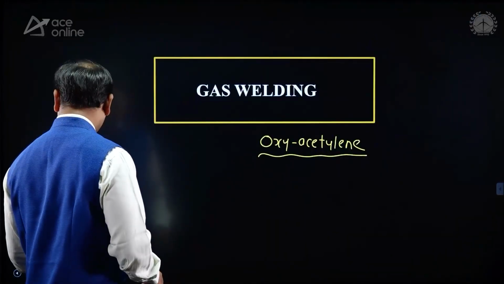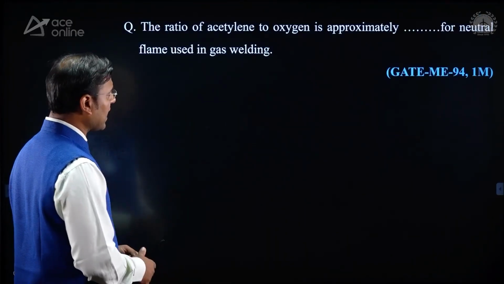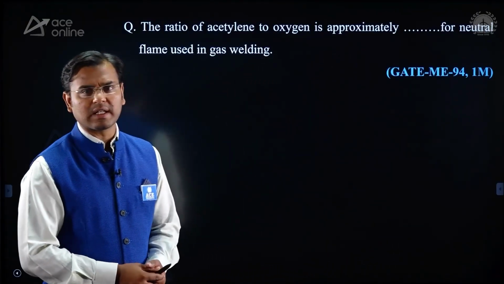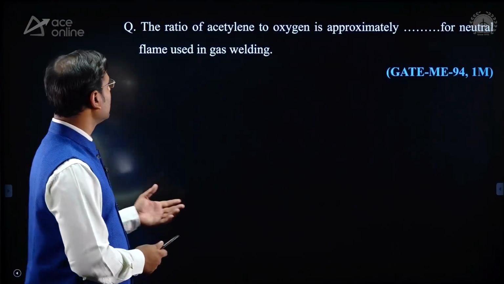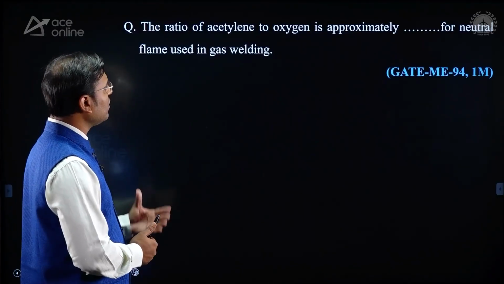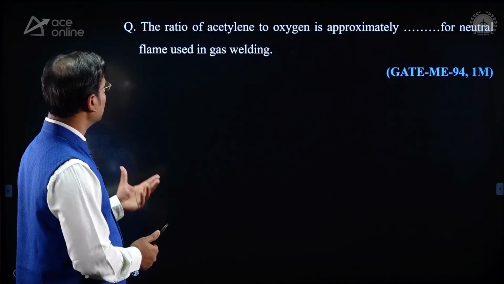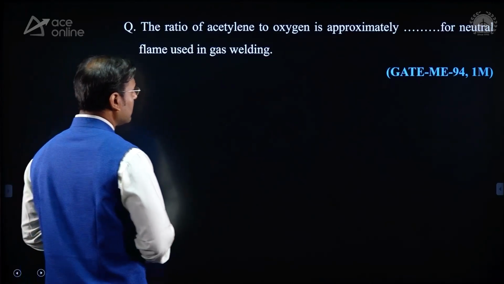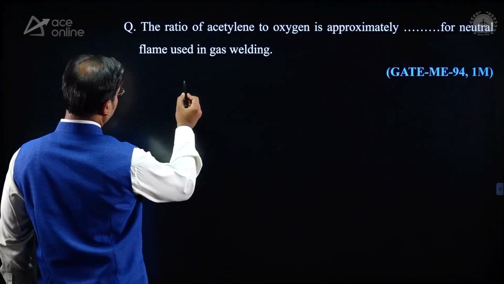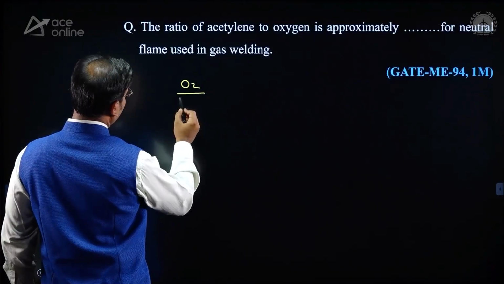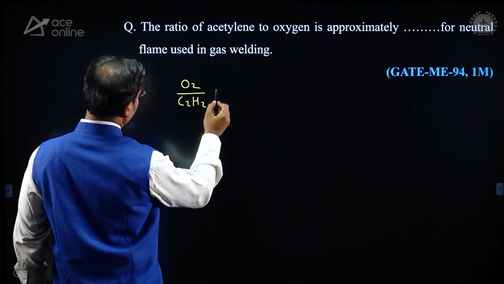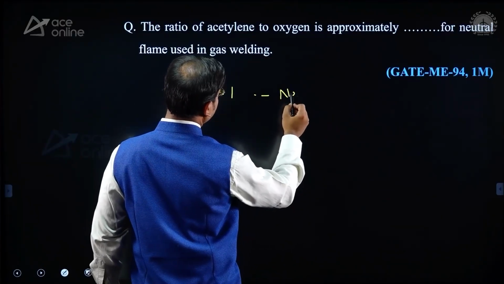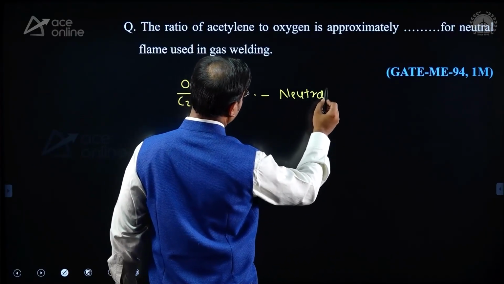Now see also the number of questions asked for GATE, mechanical as well as PI. This question is a very old question, GATE Mechanical 94, asked for 1 mark. What is the question? The ratio of acetylene to oxygen is approximately what for a neutral flame used in gas welding. There are a number of flames we are using in gas welding. O2 to C2H2, oxygen to acetylene ratio is 1, and it is for a neutral flame.